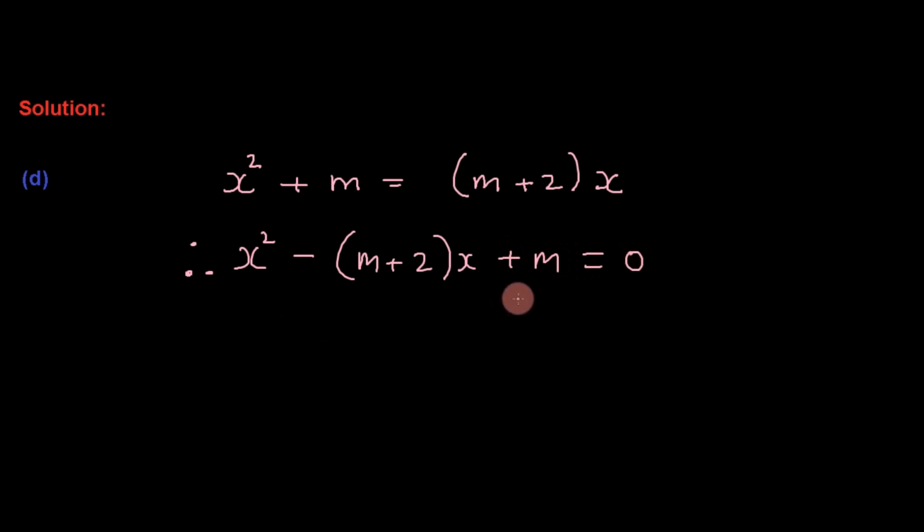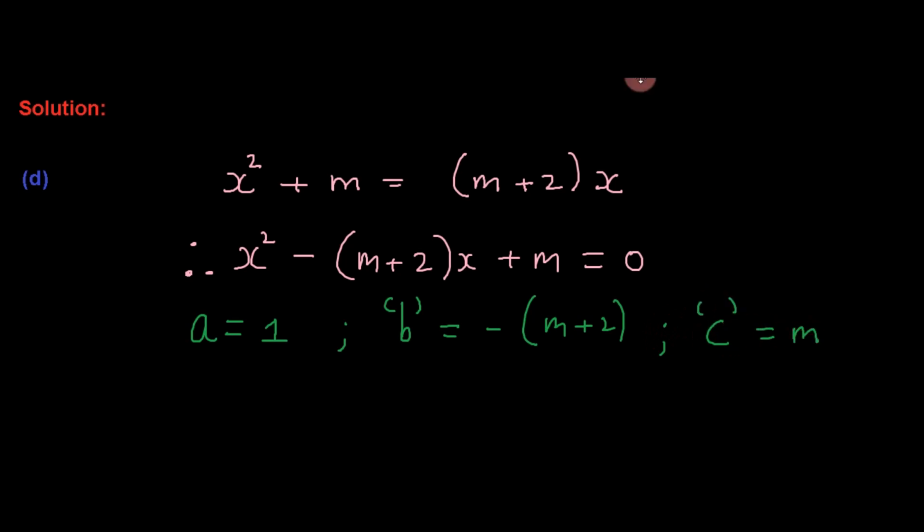This is now in standard form, and we can write down the values of a, b, and c. A is 1. B, the x coefficient, is negative m plus 2. And c, the constant, equals m.